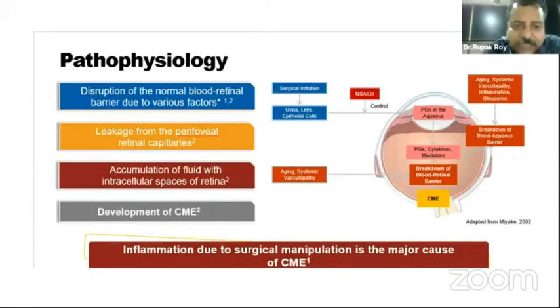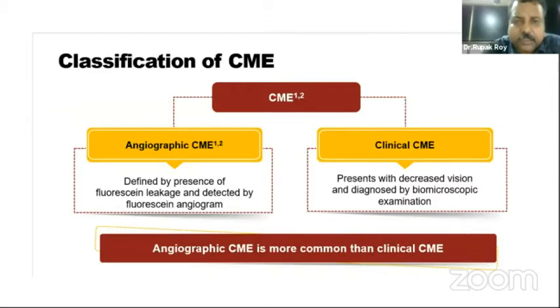The pathophysiology is basically inflammation due to surgical manipulation, and it is the major cause of cystoid macular edema. CME can be divided into two parts. One is angiographic CME, which is defined by the presence of fluorescein leakage and detected by fluorescein angiogram, and the other is clinical CME, when patients come with decreased vision and it is diagnosed by biomicroscopic examination. Angiographic CME is more common than clinical CME, but most patients with angiographic CME are asymptomatic.